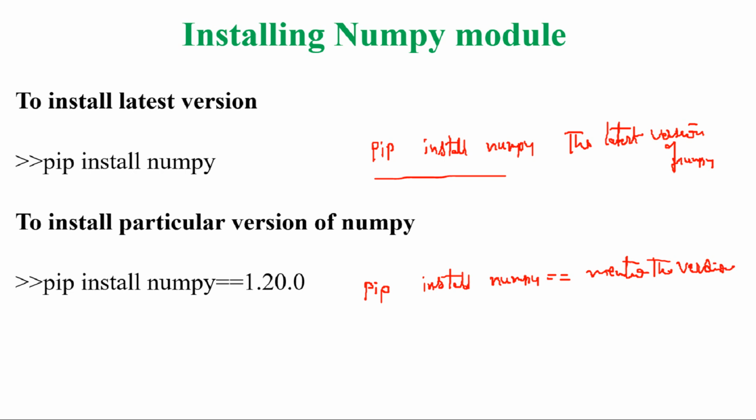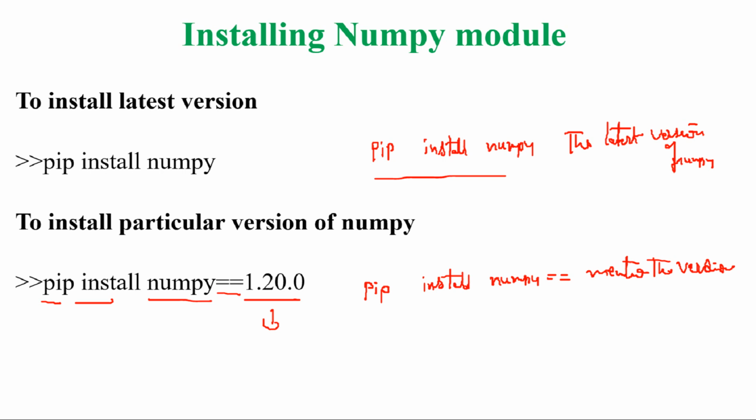In this example, I have used pip install numpy==1.20.0. This is the version which I want to install in my system. Okay, so these are the two ways of installing NumPy.